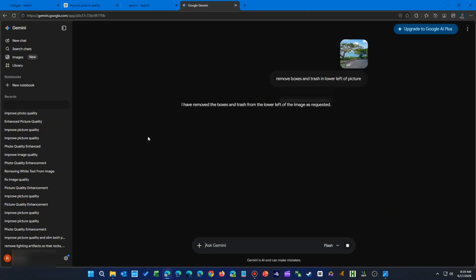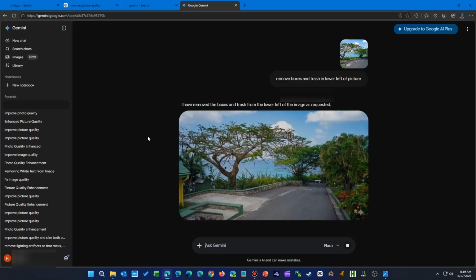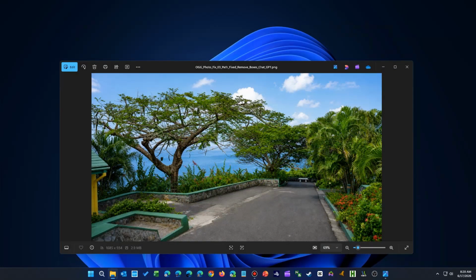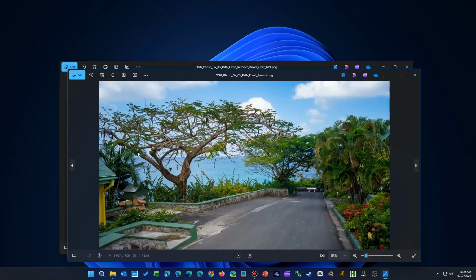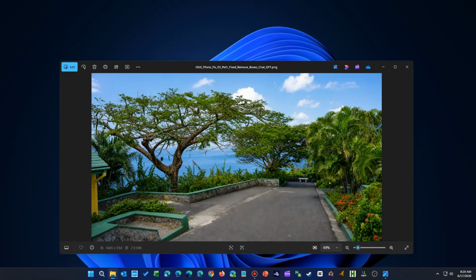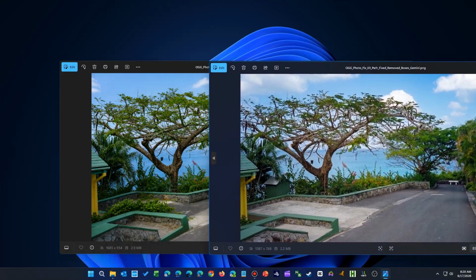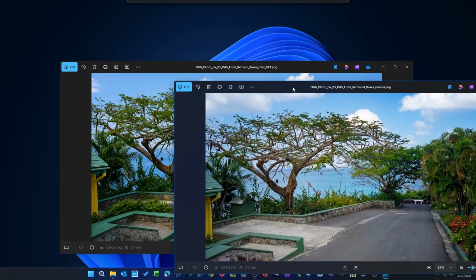After a bit, Gemini comes back and it has removed the boxes. But there's a slight problem. It has also trimmed much more. So we're going to bring up ChatGPT's results for removing the trash. As you can see, the image is much truer to the original in that the bushes in the area are still there. Plus the ground in the forward area retained its texture, while Gemini smoothed both areas with a generic concrete cover.